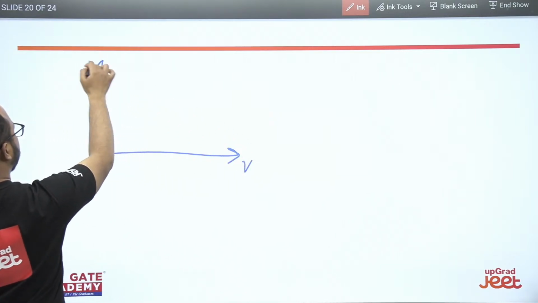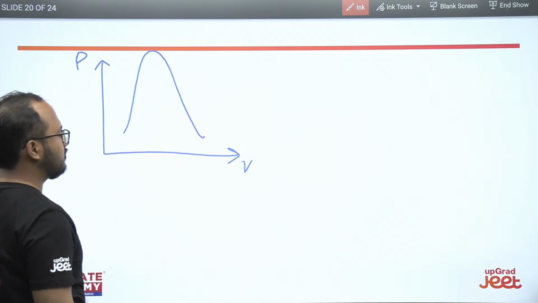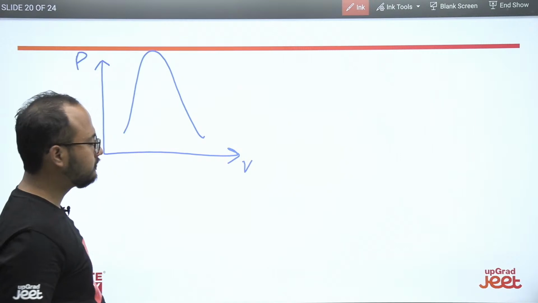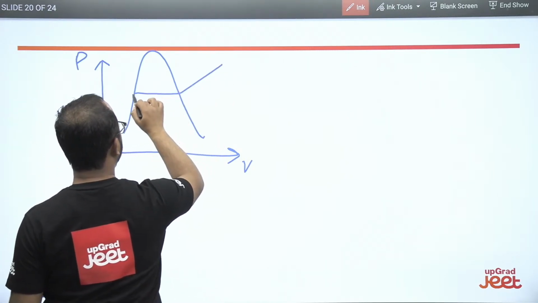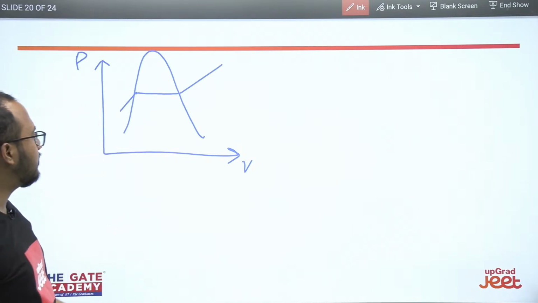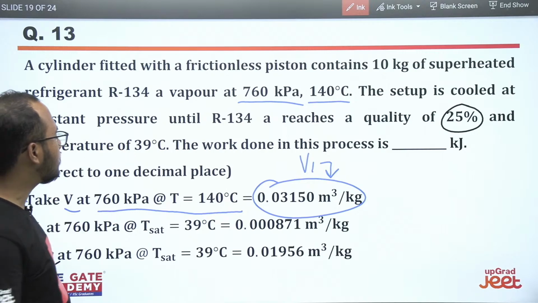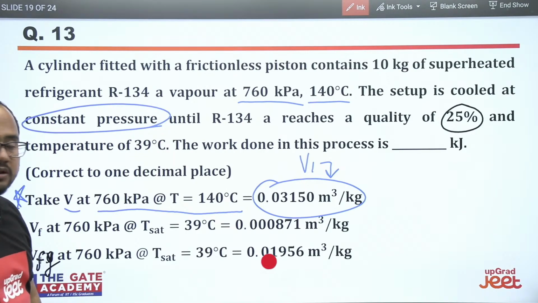See, a pressure versus volume diagram. Let's suppose this is some dome for the given fluid, and they have mentioned the superheated condition. The setup is cooled at constant pressure. This is very important. The setup is cooled at constant pressure, right?